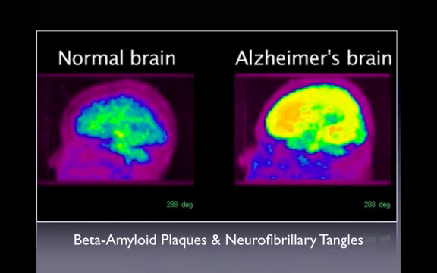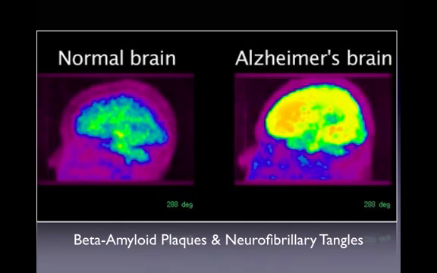But recently, researchers have developed a brand new method that is able to spot beta amyloid plaques. They've developed a dye that can be injected, and it goes into the brain and actually attaches to the beta amyloid plaques. After the dye has been injected, you can do a PET scan, and the dye that is attached to beta amyloid plaque, if it's there, will light up in the scan and reveal that amyloid plaque.